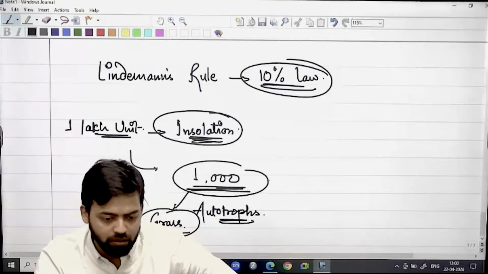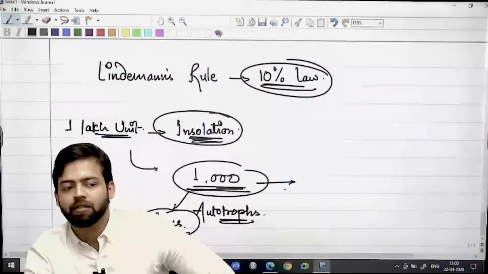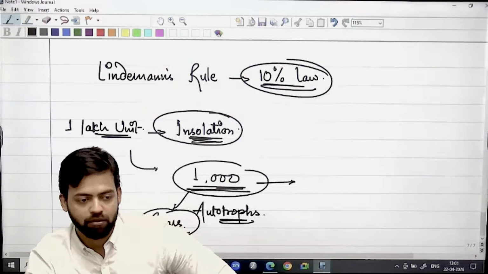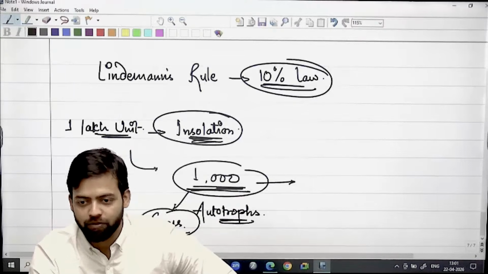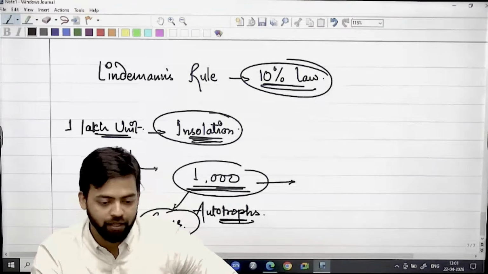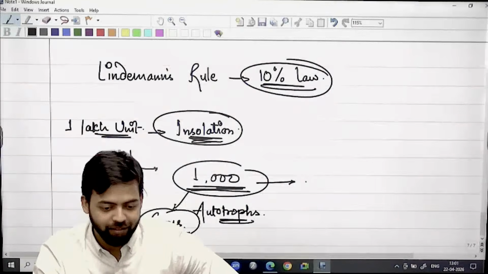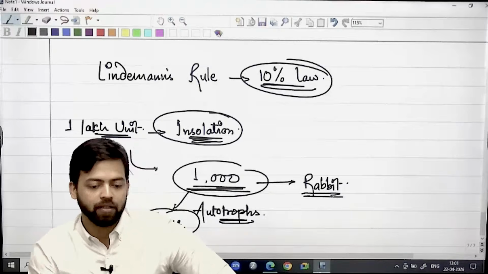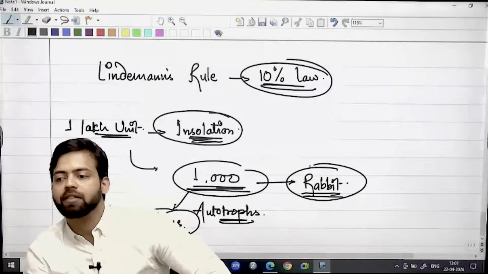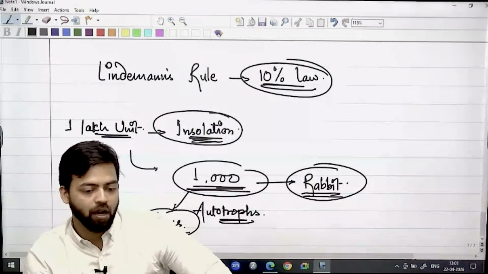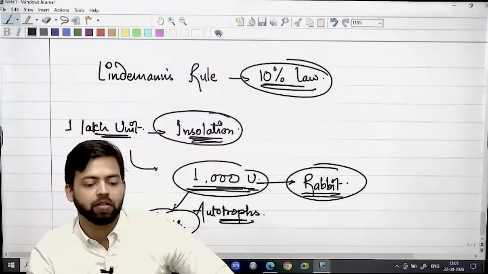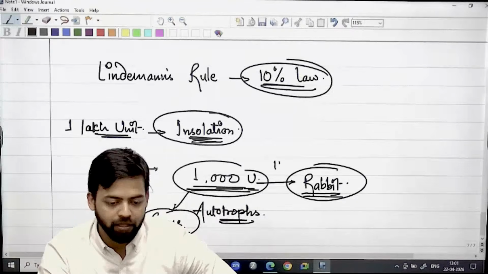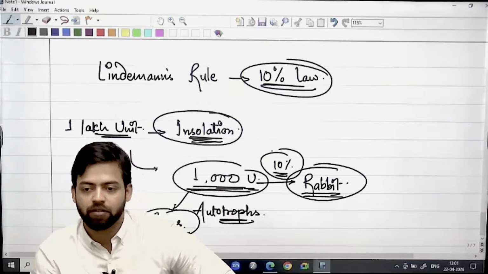Now, this grass will be consumed by rabbit, deer, humans. There is a possibility of humans as well, because we are also consuming grass so that we can have fewer calories. So what will happen? Let's say rabbit is consuming this grass. How much energy will rabbit get out of this 1,000 unit? Only 10%. 10% will move to the next level.